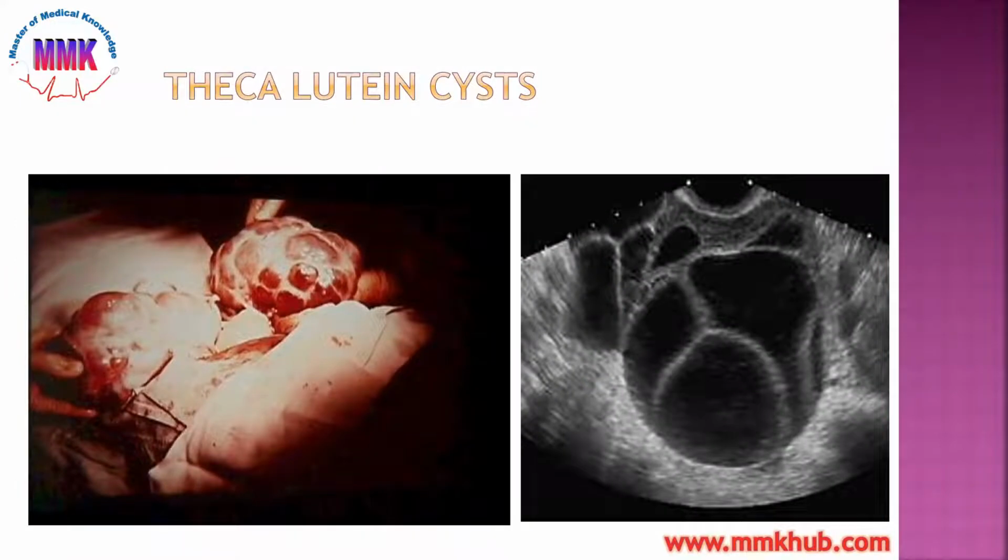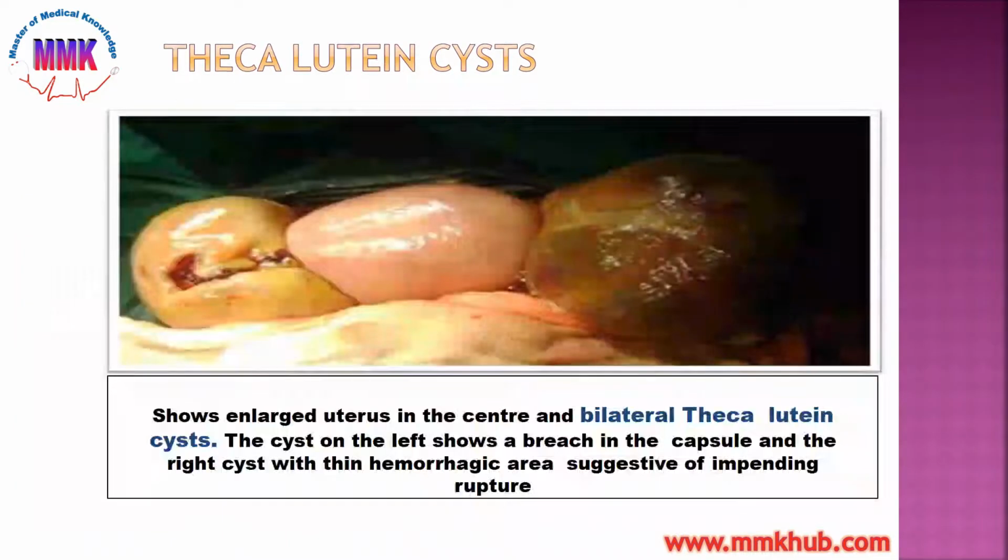This is the picture showing theca lutein cyst. You can see very well that there is a large cyst with small cysts inside and covered with the wall. This is a diagram showing theca lutein cyst. It shows enlarged uterus in the center and bilateral theca lutein cyst. The cyst on the left shows a breach in the capsule, and the right cyst with thin hemorrhagic area suggestive of impending rupture.